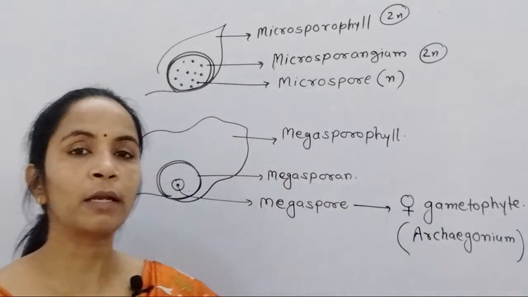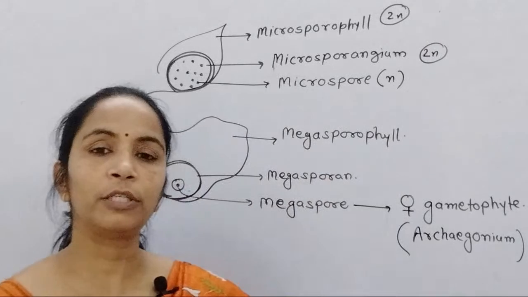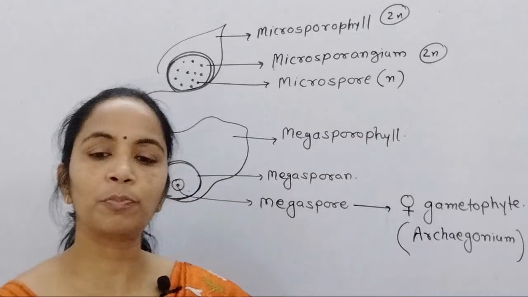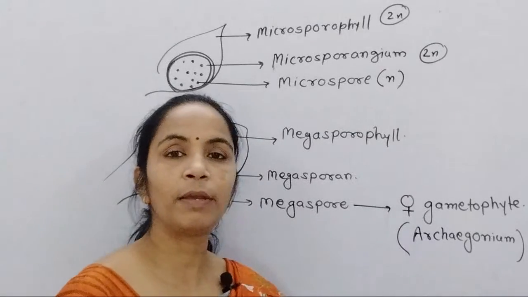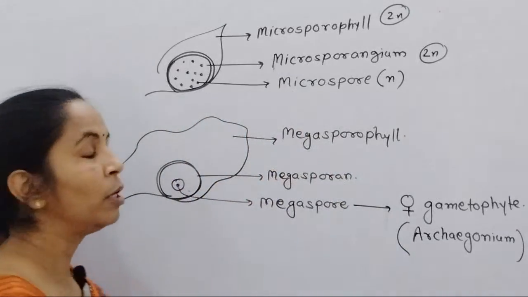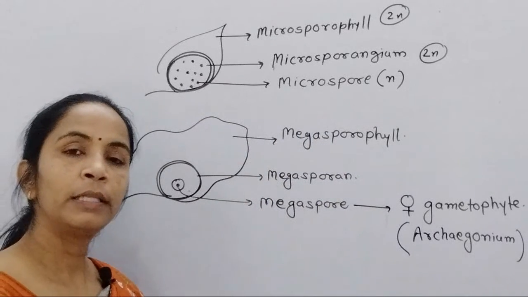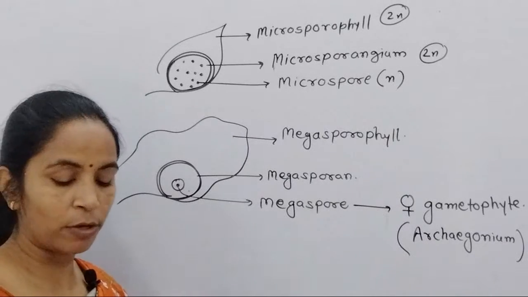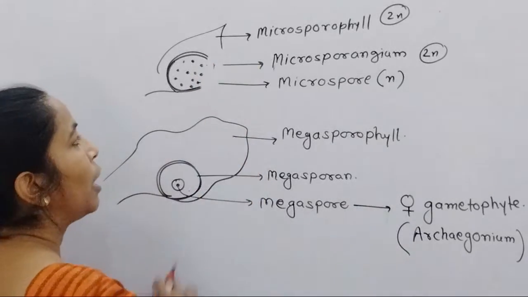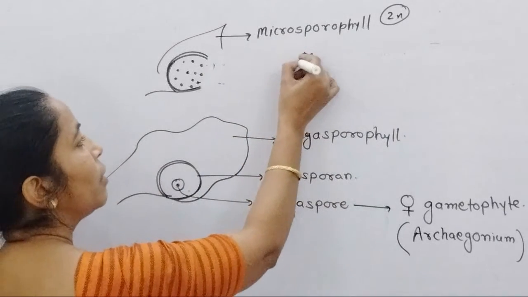How many groups are there where the archegonium represents the female gametophyte? Three groups, or 3 divisions: Bryophyta, Pteridophyta, and gymnosperms. These are the 3 groups where the archegonium is a female gametophyte. So this you remember. And now what is happening? When plenty of microspores are produced inside the microsporangium, they exert pressure on the wall of the microsporangium, and after that the microsporangium bursts, and due to that these microspores are released in air.